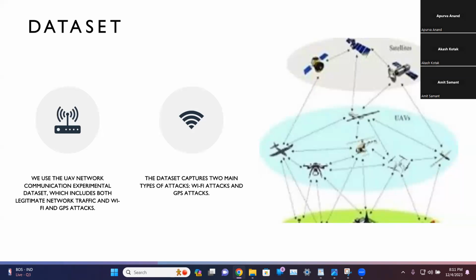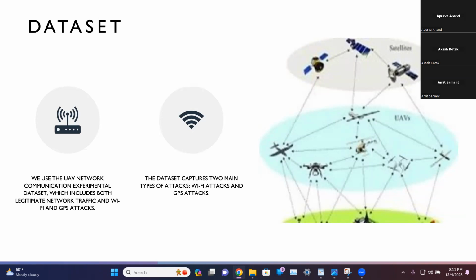The dataset captures two main types of attacks: Wi-Fi attacks. These sneaky maneuvers aim to disrupt the UAV's communication with their ground control. Imagine the attacker sending forced deauthentication packets, essentially acting like a digital bouncer, kicking legitimate users off the network. And the other one is GPS attacks. These aim to cripple the UAV's sense of direction. One way is through jamming, where the attacker blasts a signal on the same frequency as the GPS, effectively drowning out the real signal with static.